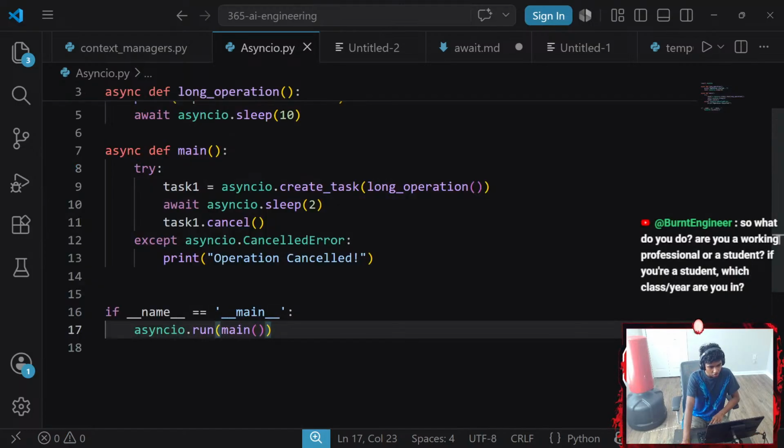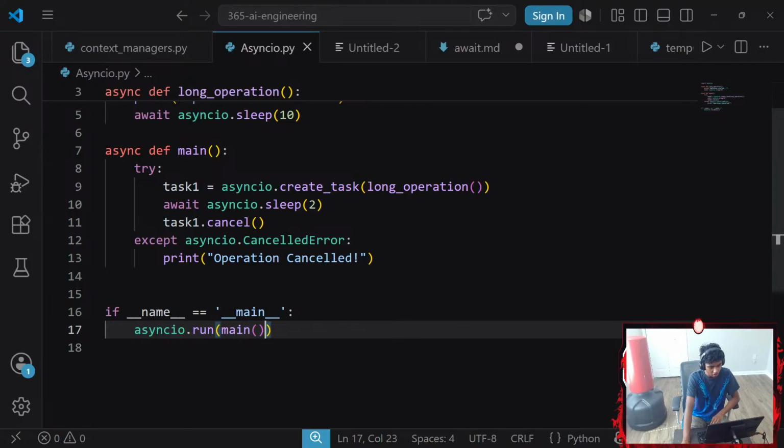So what do you do? Are you a working professional or a student? If you're a student, which class/year are you in? Actually, I am like a student, which we call it now. I'm a freshman for now.